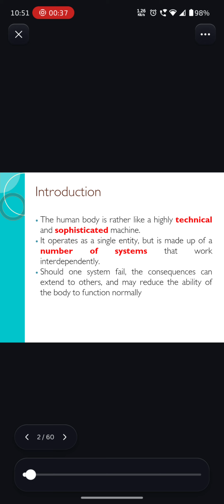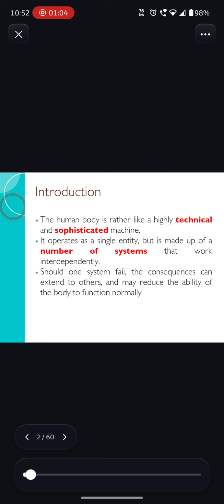That means the human body is one single person or a single human being, but this human being is made up of a number of systems that are dependent on each other. So, should one system fail, the consequence can extend to others and may reduce the ability of the body to function normally.